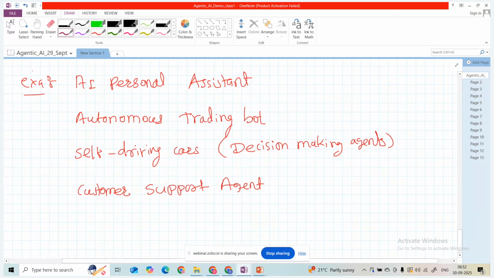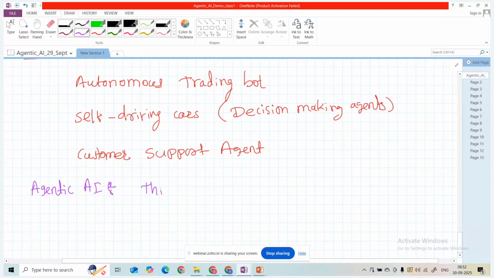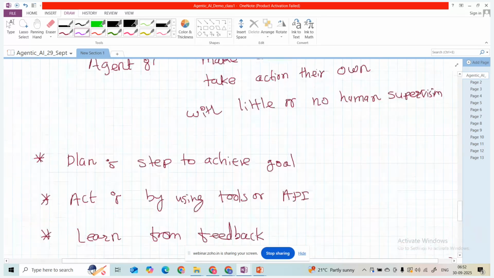But in the agentic AI, what will it do? It will think, it will plan, and then act to achieve the goal.